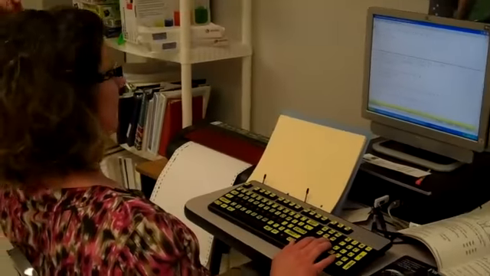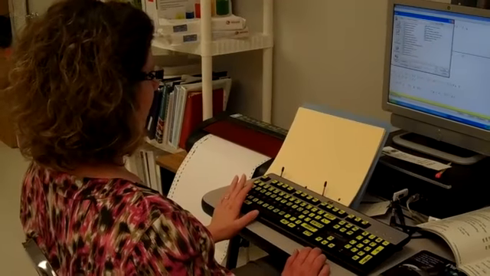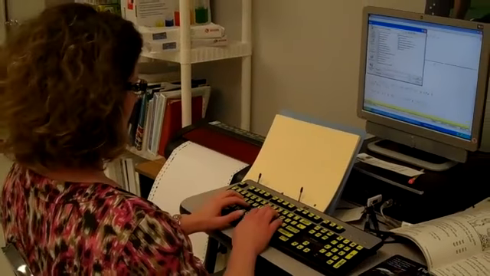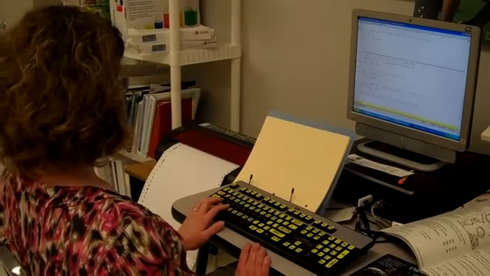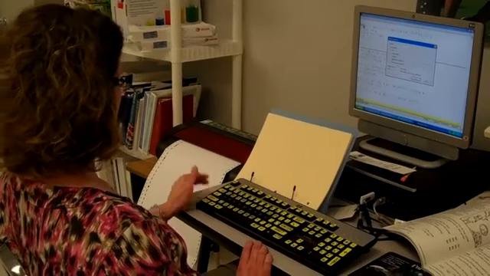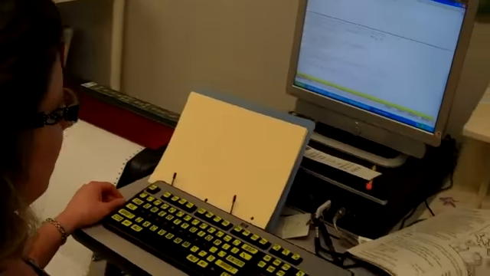Now this is all edited, so I'd probably save it. Okay, and then I'm going to emboss it. This is my embosser right here. It's on. And I just send it like you would send it to a printer.